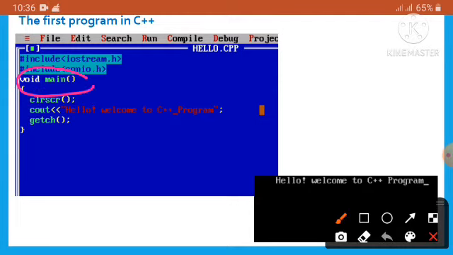Next is void main. It is the main function of a C++ program. The execution of all C++ programs begins from that function, that is, the main function.